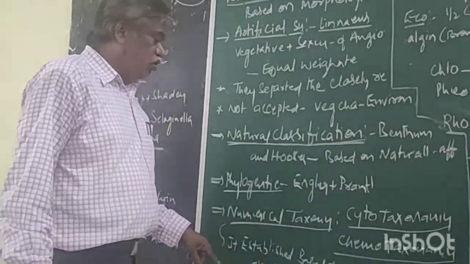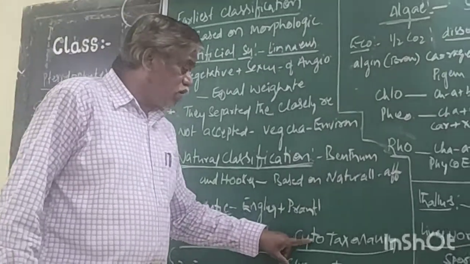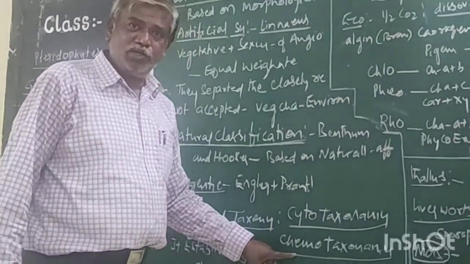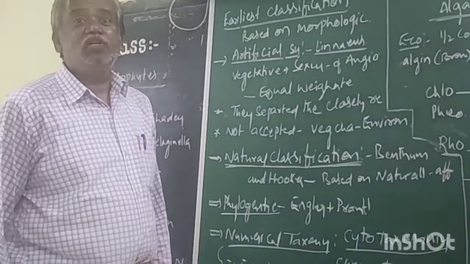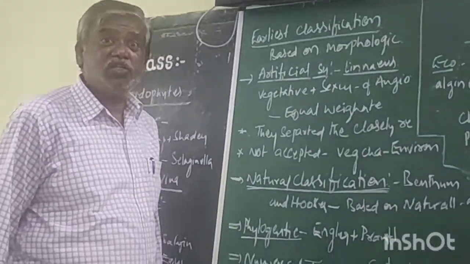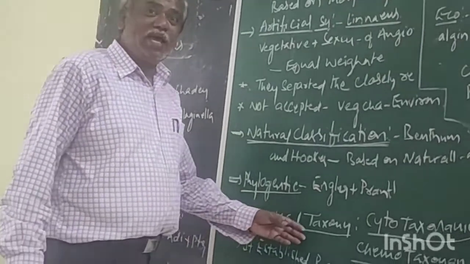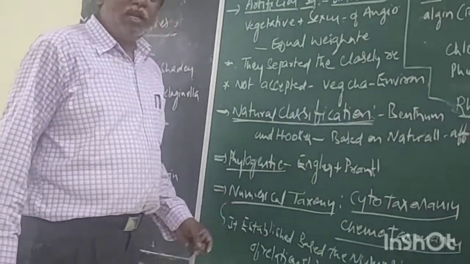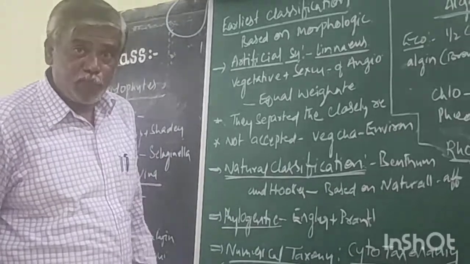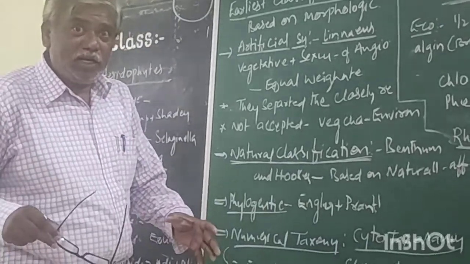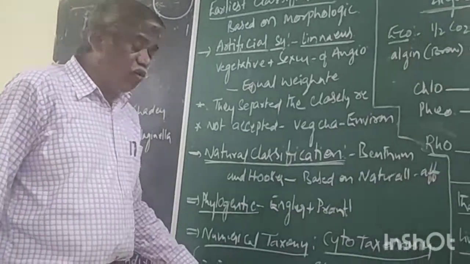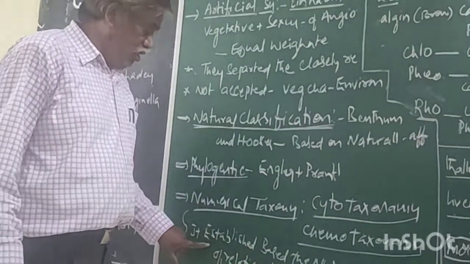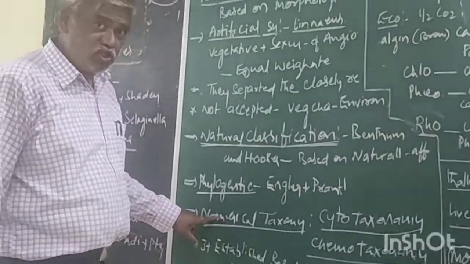The next ones are numerical taxonomy, cytotaxonomy, chemotaxonomy. These are modern classification systems. Numerical taxonomy is based on the number of characters. So which system is this?